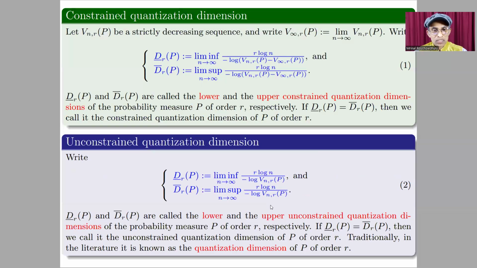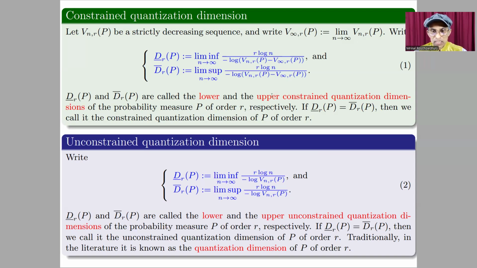Okay, now the constrained quantization dimension. Let V_{n,r,P} be a strictly decreasing sequence and write V_{infinity,r} equal to this limit. And write D lower bar of r equal to this expression and D upper bar of r equal to this expression. These two expressions are called the lower and the upper constrained quantization dimension of the probability measure P of order r respectively. If these two expressions are the same, then we call it the constrained quantization dimension of P of order r.